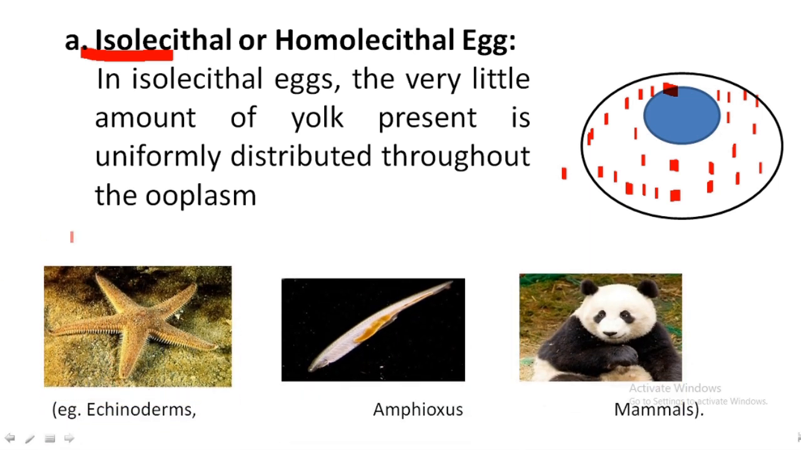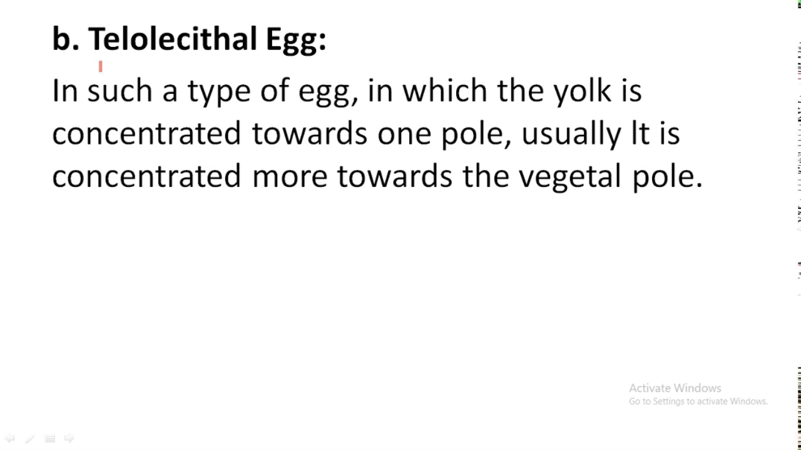Such type of egg is present in echinoderms, amphioxus and mammals. The second type is the telolecithal egg. Telo means end, lecithal means yolk. In this type of egg, the yolk is unevenly distributed, and the major portion of the yolk is towards the vegetal pole side.